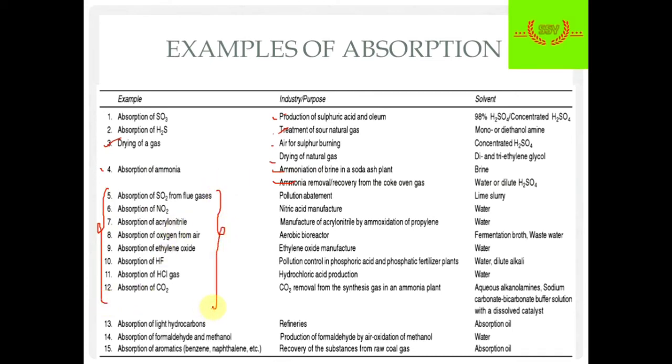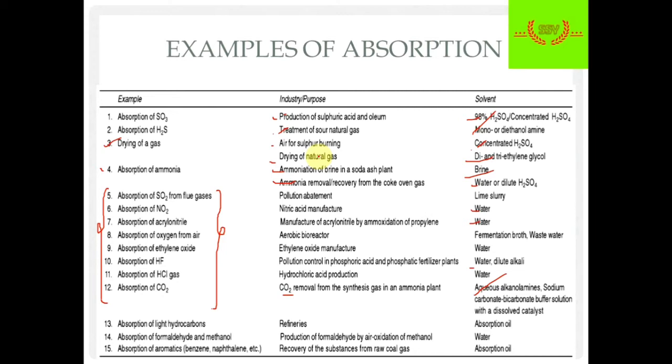Okay, so these are the solvents, mostly ethanolamines or diethanolamines, glycol, brine. Water is sometimes used as a solvent but not preferably. Then dilute alkali. Alkanolamines are the best because they remove CO2 and H2S. So whenever there is an impurity based on carbon dioxide and sulfur, we'll use alkanolamines as a solvent.